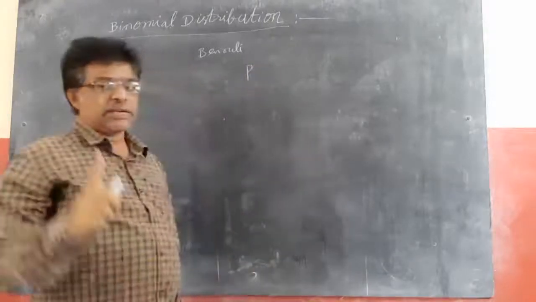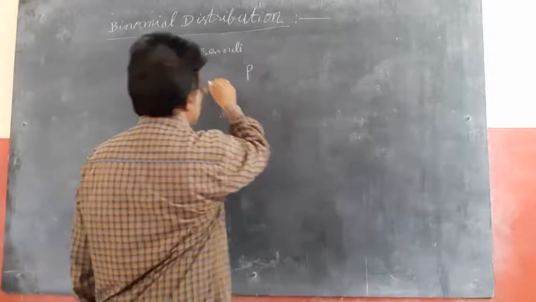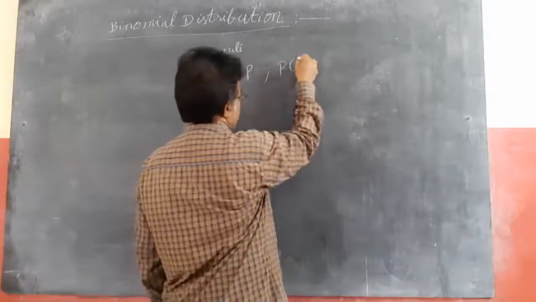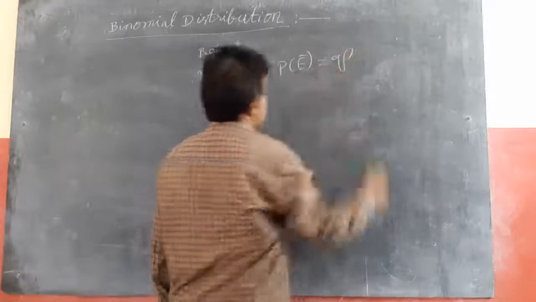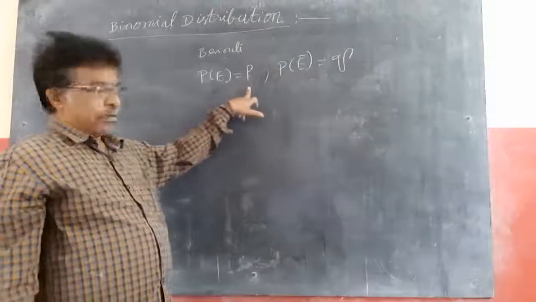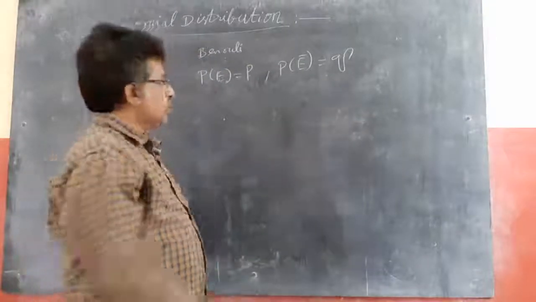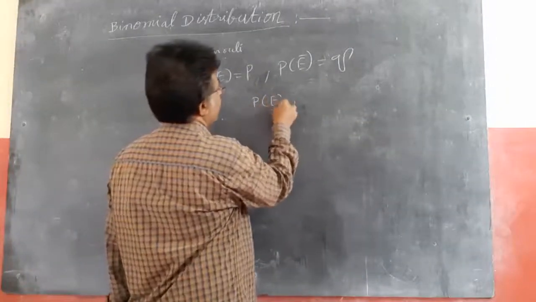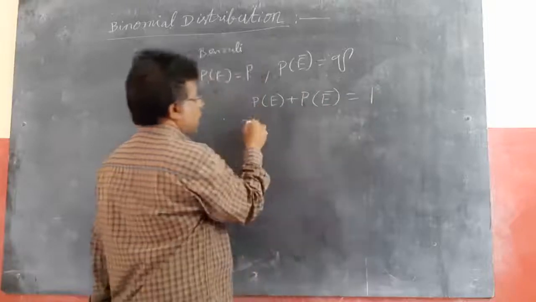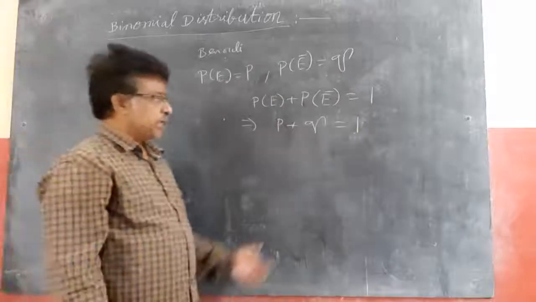If an experiment is conducted one time, the probability of success is p and the probability of failure is q. That means P(E) = p and P(E bar) = q. Then we know that P(E) + P(E bar) = 1, which implies p + q = 1.